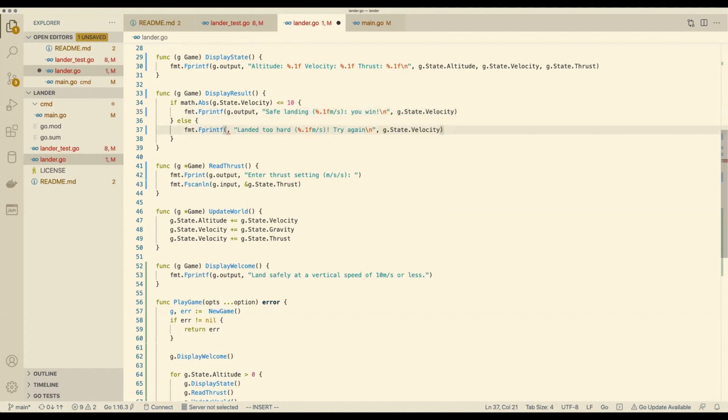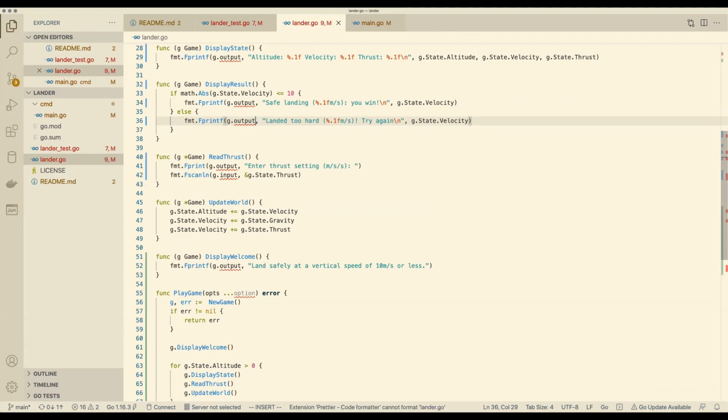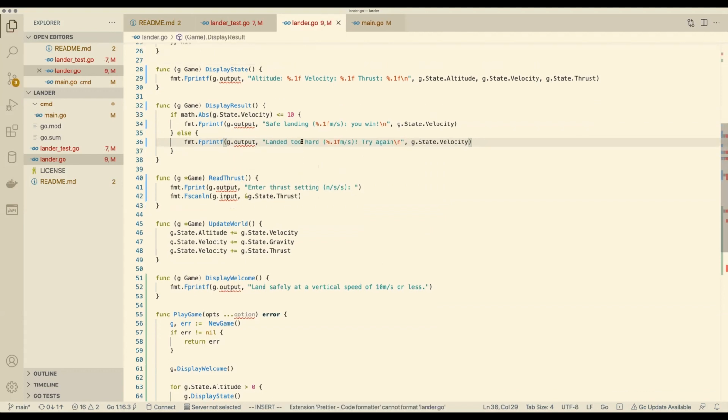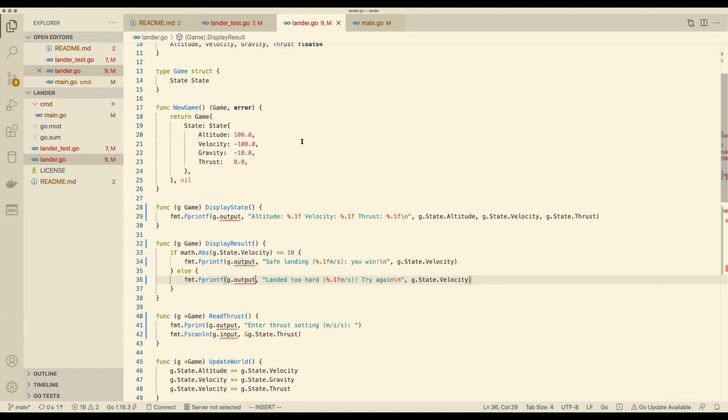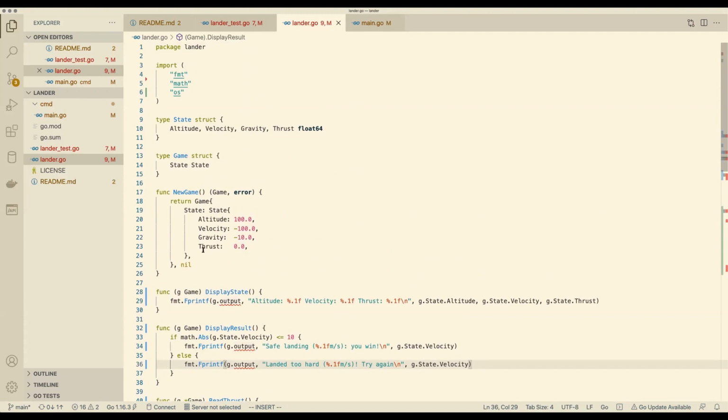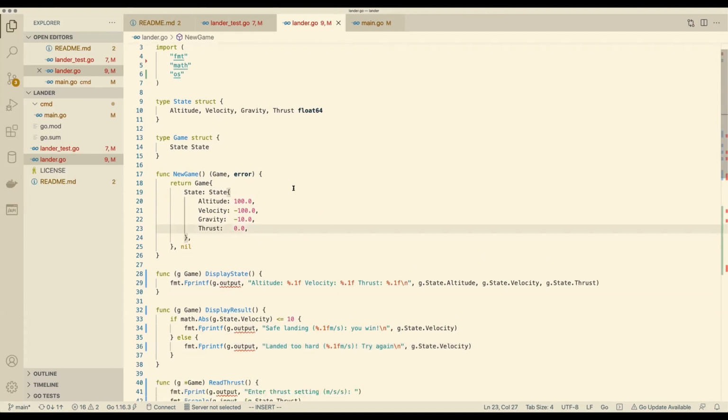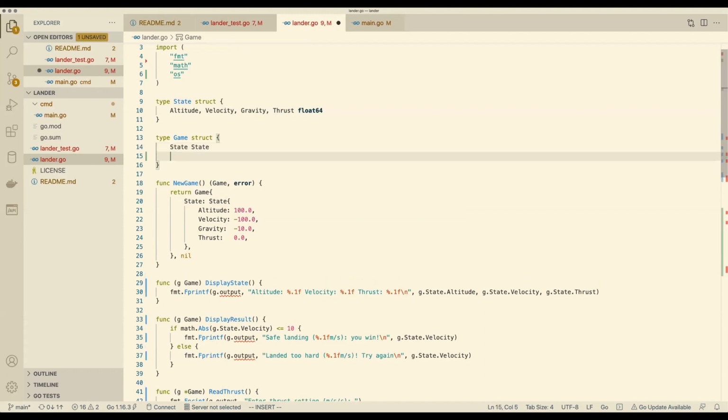Great. Now let's add those fields and we'll get rid of a lot of compiler errors at once, won't we? So here let's add, right? No, this is state. Hold on. So this is finally something on the game that's not the state. Yeah. Which is nice. So game, and here will be our output, right? Yeah, we can just have output and input. And that's all we need for now.